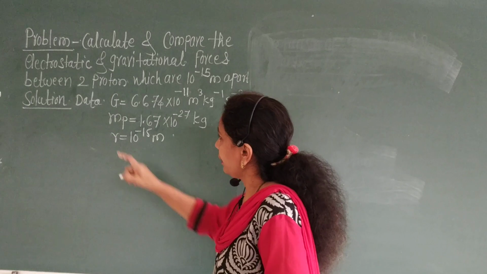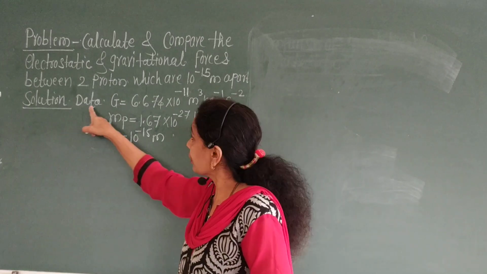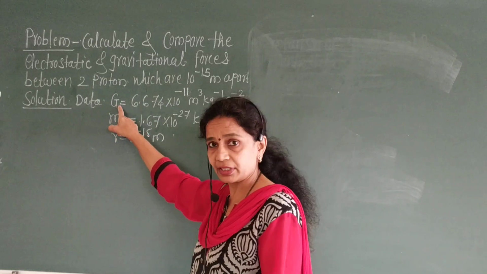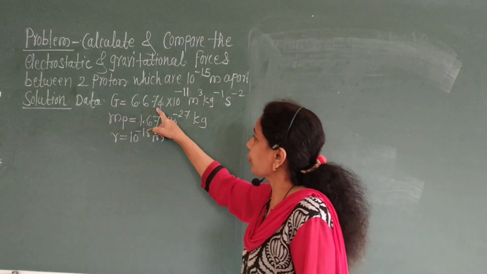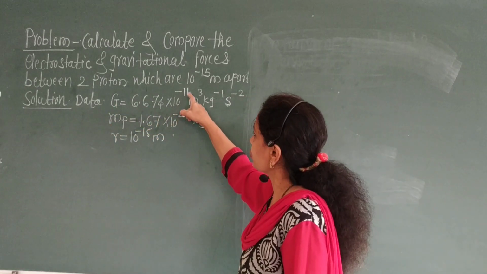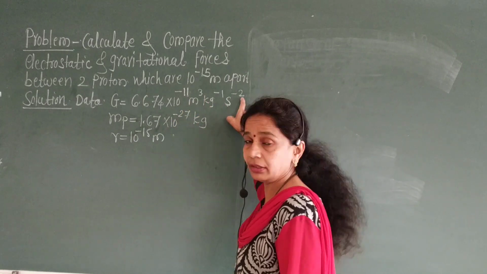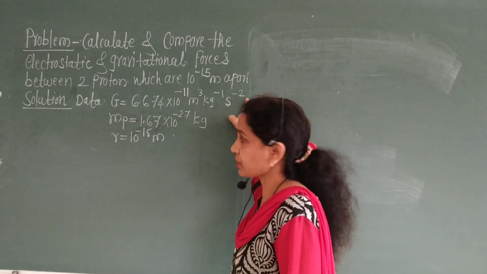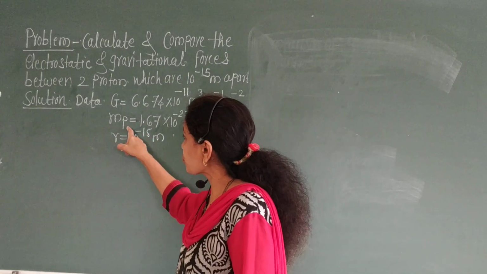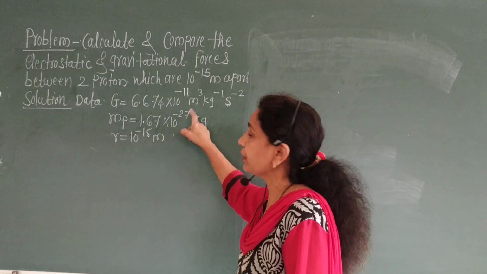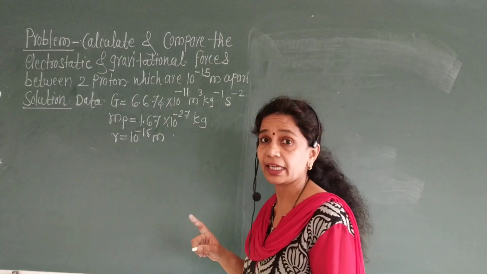Okay. Then, solution data. We are given this quantity G, the gravitational constant, 6.674 into 10 raised to minus 11 meter cube kg inverse second inverse square. Then mass of proton is equal to 1.67 into 10 raised to minus 27 kg.